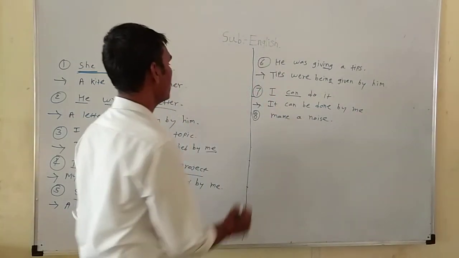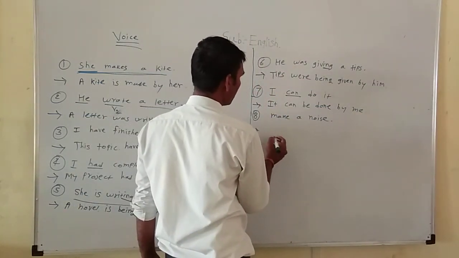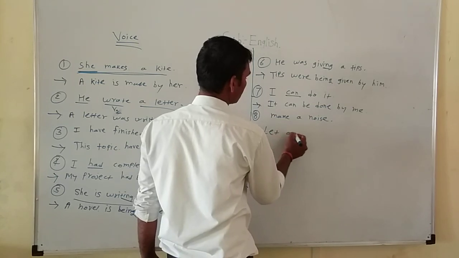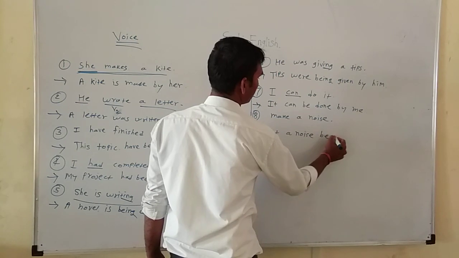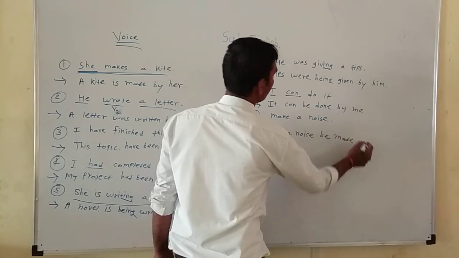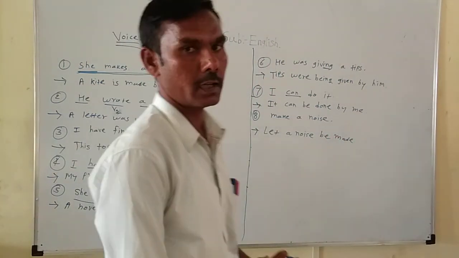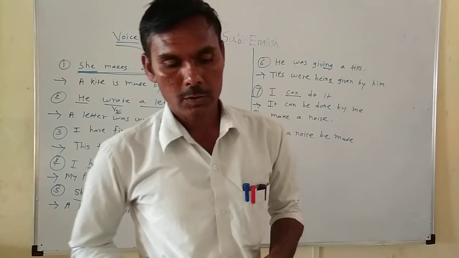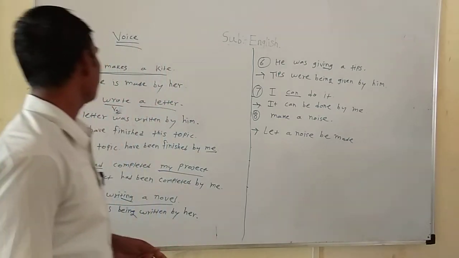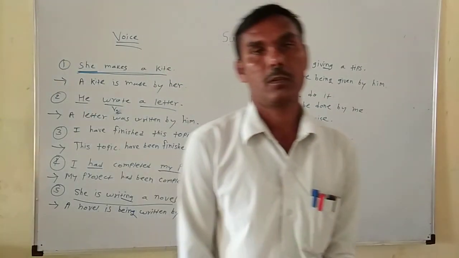And last, make a noise, it is an imperative sentence. Let a noise be made. We solved those 8 examples with the help of the given passive structures. So this topic is finished here. Thank you.